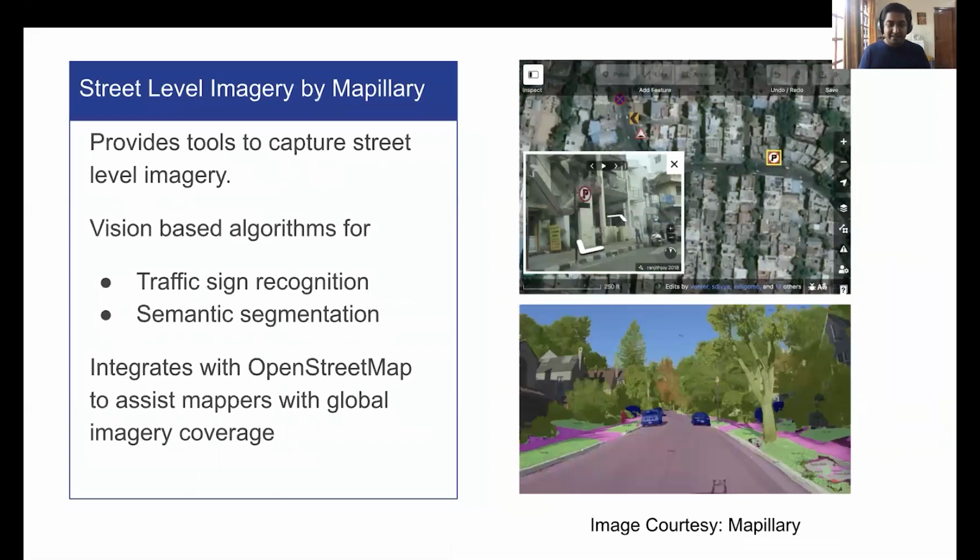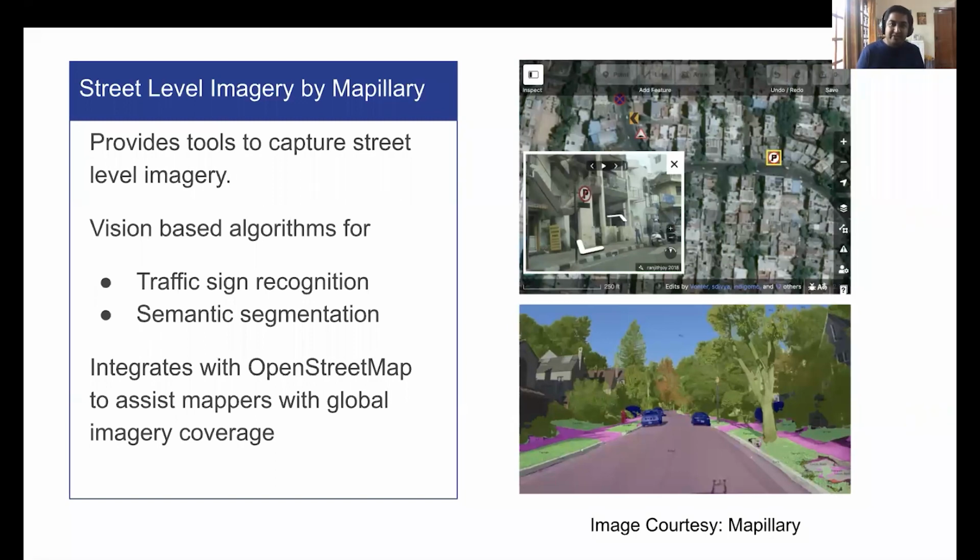Another interesting example is the street level imagery. There's a company called Mapillary, which provides the tools and techniques for capturing street level data and extracting intelligence out of it. So this is an example of somebody collecting data from the car, and once it uploads to Mapillary, it identifies, say, a no parking sign, and puts it on the map so that mappers can go and say, hey, there's a potential no parking sign. You can see the imagery and they use classic vision-based techniques to do this. They can also segment the image into a road or a driveway or a sidewalk and assist the mappers in creating this. Now, all of this imagery that is collected is also available for OpenStreetMap.